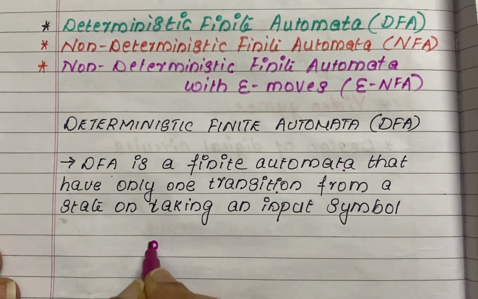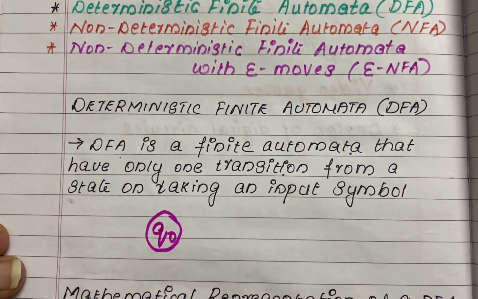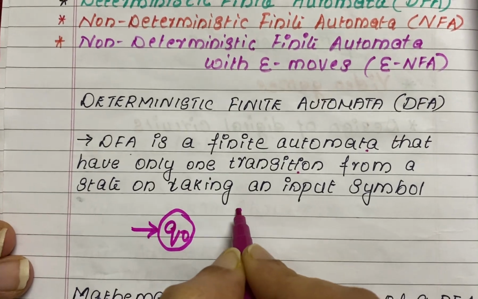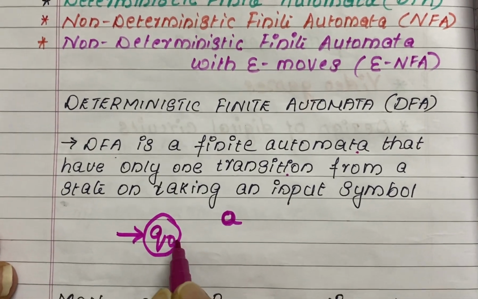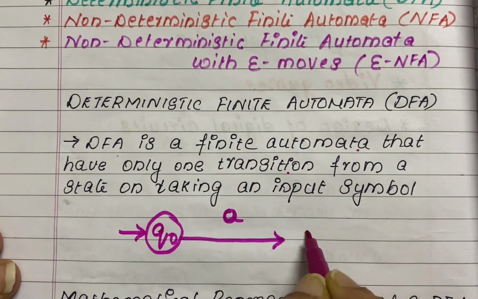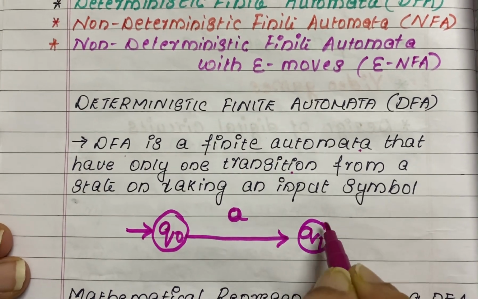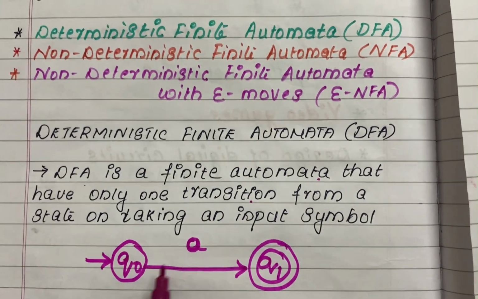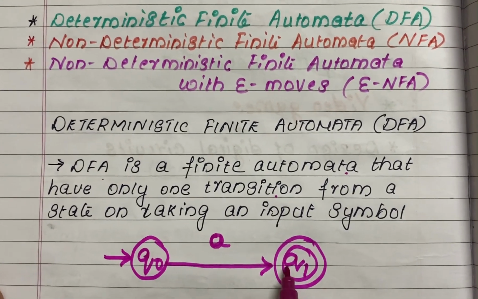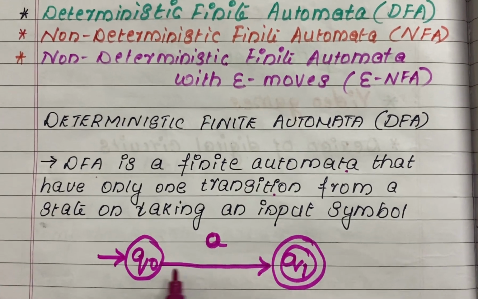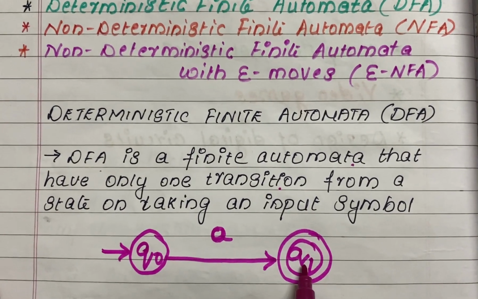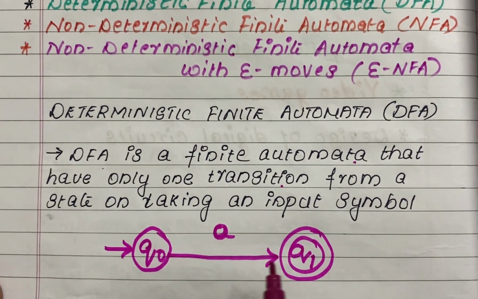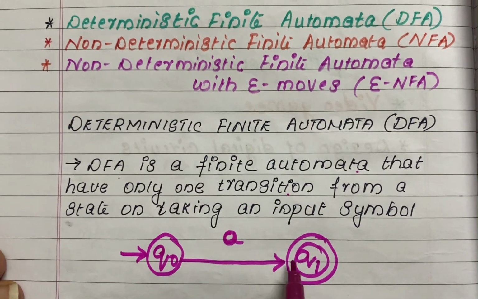So if you have a finite automata and the starting state is Q0, it will accept an input symbol, for example A. After accepting the input symbol A, Q0 moves only to the state Q1. It is not going to any other states. There is only a transition from Q0 to Q1. That is what we call one transition.